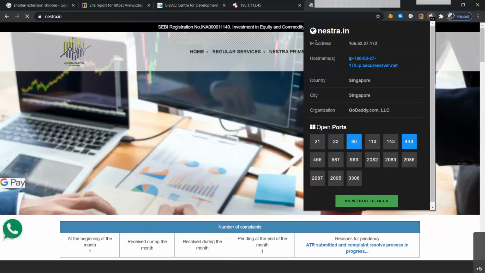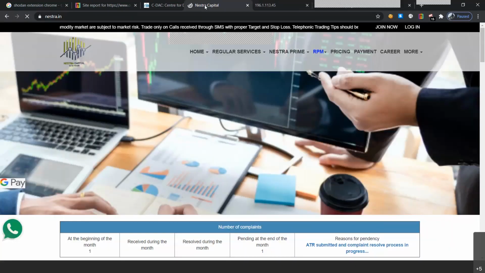So they have the IP, hosting, country, organization, along with the open ports. So 2 ports are open just like ours, but they have multiple ports that are still available on their website. Let's close this particular website and compare these 2 reports. Let this particular report open.